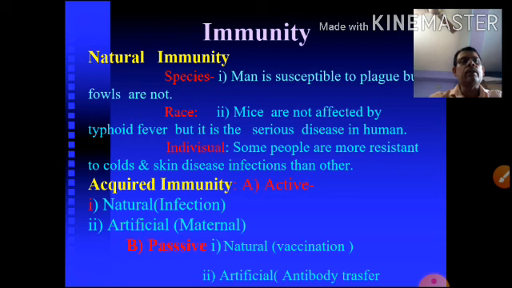But when a simple man goes from one country to another country, then immediately they are infected by some organisms. That is the main thing. In case of acquired immunity, it is also two types: one is active and the other passive. Natural by the infection and artificial by the maternal.